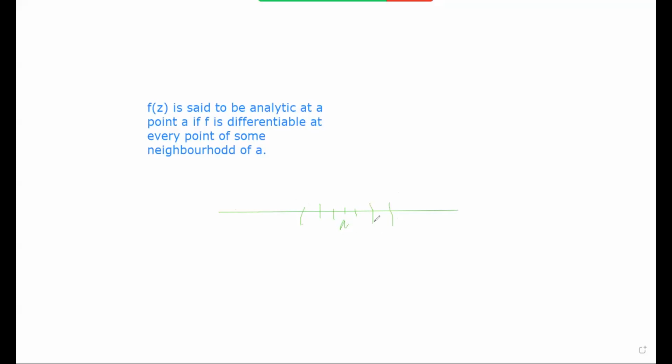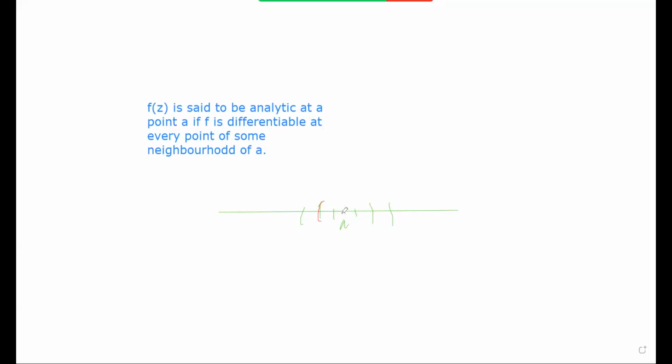Okay, in this neighborhood, suppose the function f is differentiable at every point. The function f is differentiable at every point in this neighborhood, every point in this neighborhood, then we can say that the function f is analytic at the point A. So this is the definition of a function f being analytic at A.